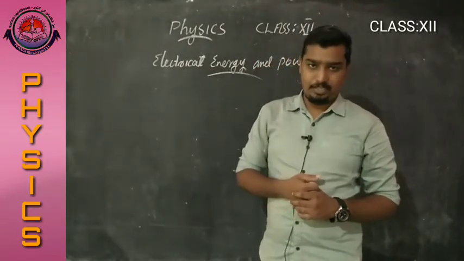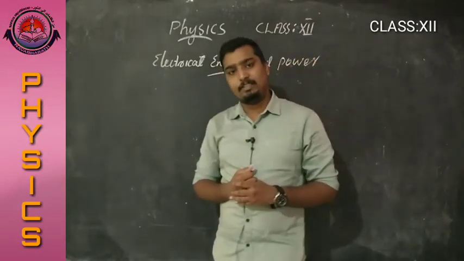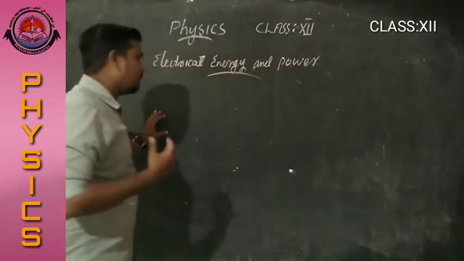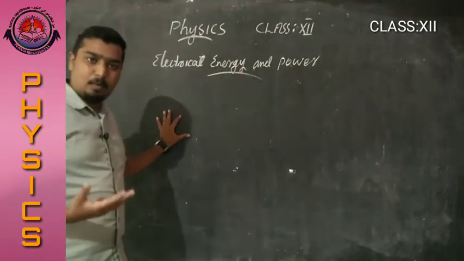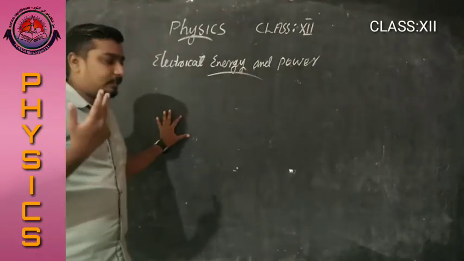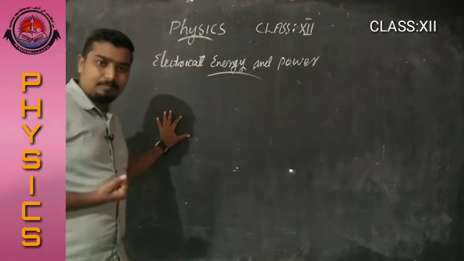This electrical energy is used for working some devices like iron box, electric bulb and heater, etc.